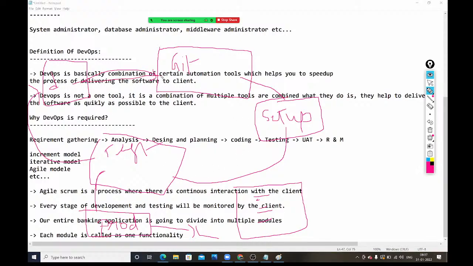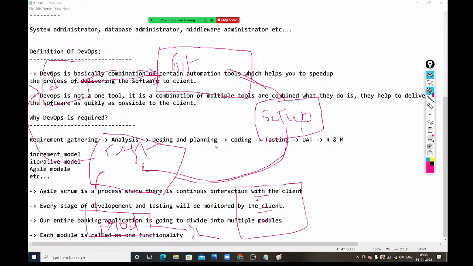First, developers upload the code into the repository, and the build team will come, download the code from this repository, and run the build to generate the setup file. Next, the deployment team will take the setup file and deploy it into the test environment. Next, from the testing environment, they will deploy into production. Next, they will deliver the setup file to the client. They won't deliver the code directly. This is the general process, and to complete this entire process, it will take a lot of time.